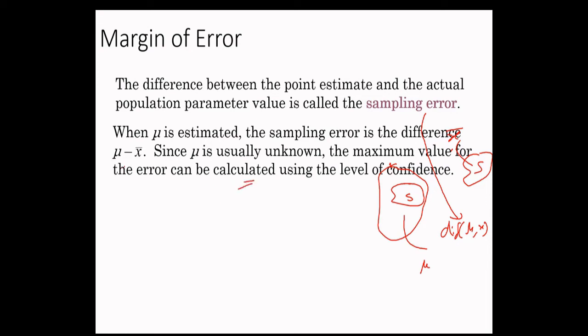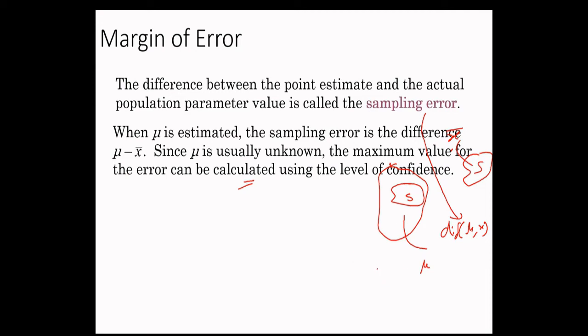Why is mu usually unknown? Because you are doing statistics so that you don't have to compute everything for the entire population, because the population is large. Computing the population mean means considering the entire population, which is not practical.